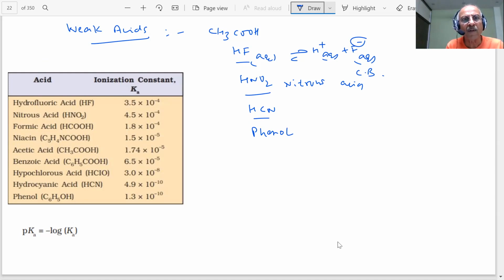Now, student, let us see what is the value of Ka. 3.5 × 10^-4, 4.5 × 10^-4, students. So out of all this, which is the weakest acid? It should be phenol. The lowest value of Ka is how much? Phenol, 10^-10, and 1.3. This is the lowest value. Yes, sir.